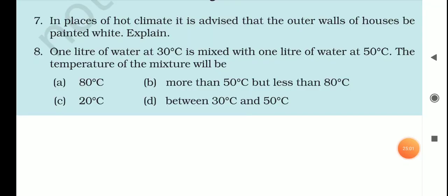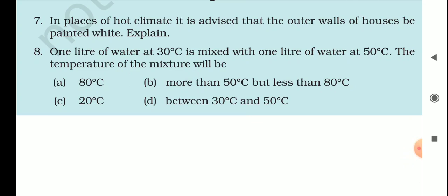So students, now question number 7. In places of hot climate, it is advised that the outer walls of the houses be painted white. Explain. Definitely I know it is clear to you, but again I'll explain. See students, I told you in comparison to black color, white color is a bad absorber of heat.